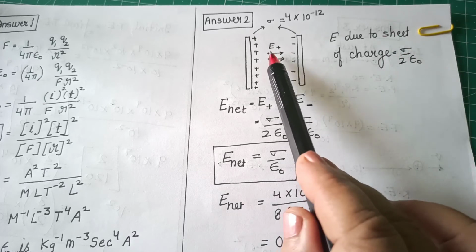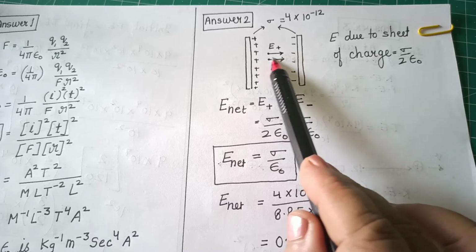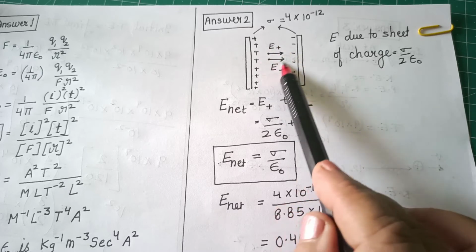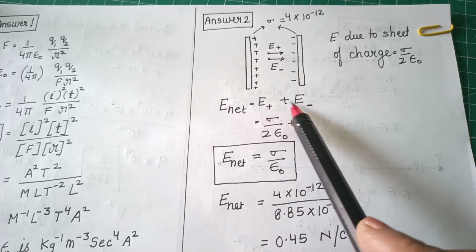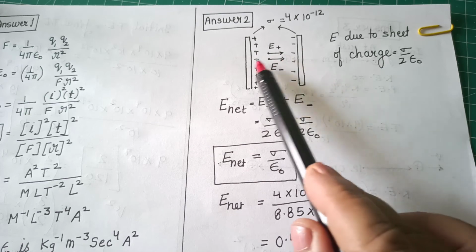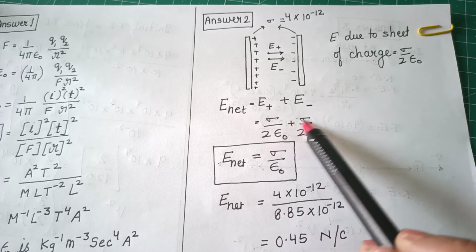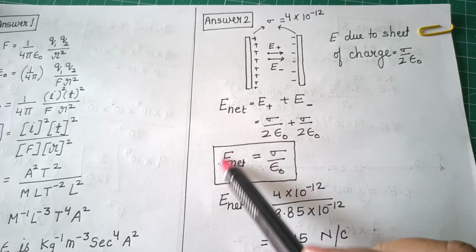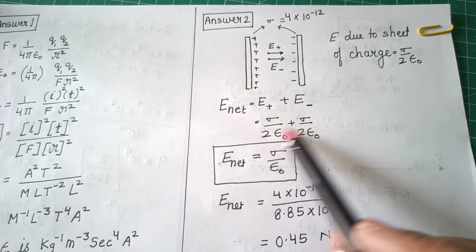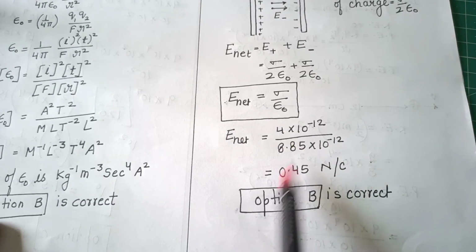Right? Now, in between the two plates, electric field due to positive charge will be away from the charge and negative charge will be towards the charge. So, total field in between the plates will be this plus this. Now here, as we have already considered the sign in the direction, so we don't have to put the sign again here, and the E net will become sigma upon epsilon naught. Substitute the values given, and the option B will be the correct answer.